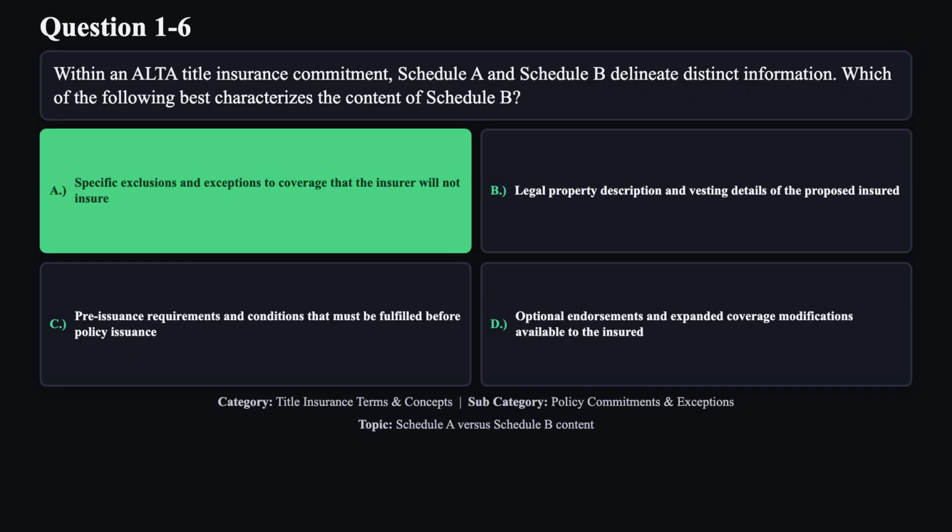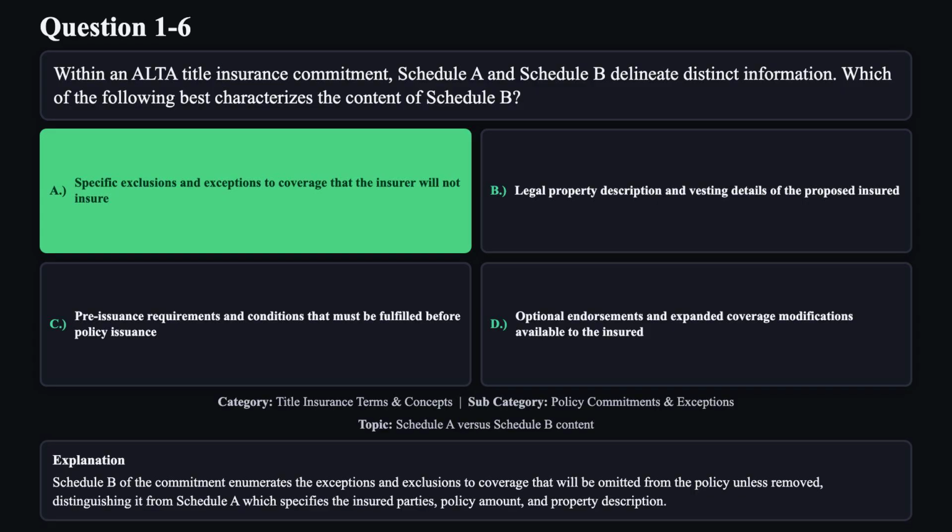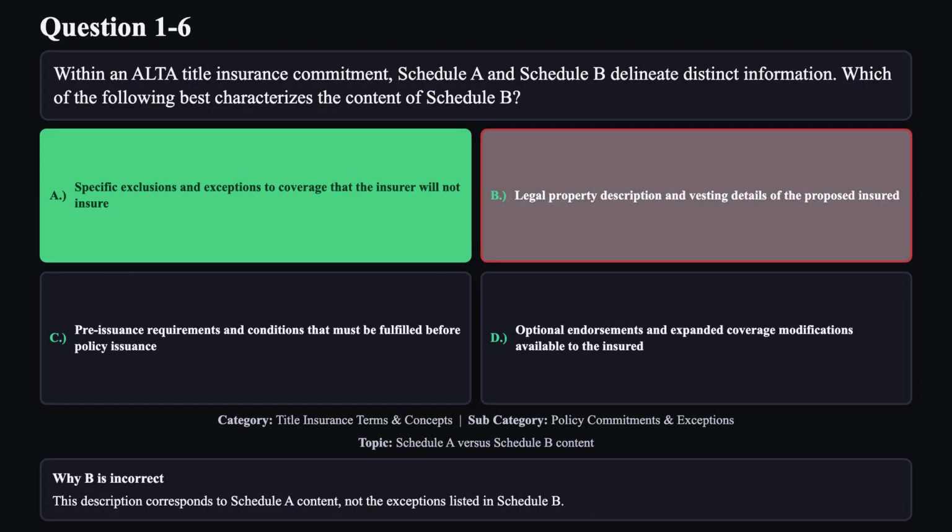The correct answer is A. Schedule B of the commitment enumerates the exceptions and exclusions to coverage that will be omitted from the policy unless removed, distinguishing it from Schedule A, which specifies the insured parties, policy amount, and property description. Reason B is not correct. This description corresponds to Schedule A content, not the exceptions listed in Schedule B.